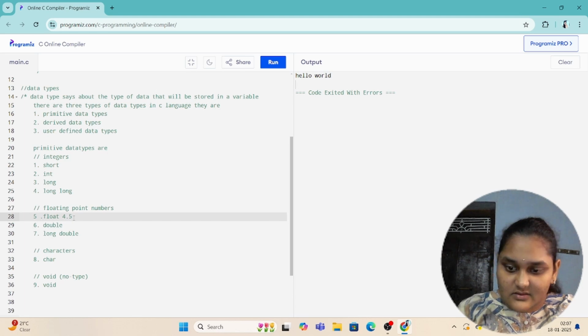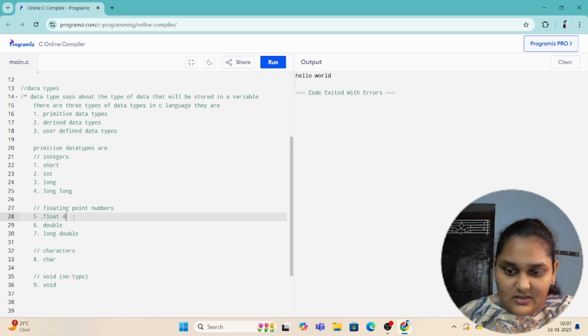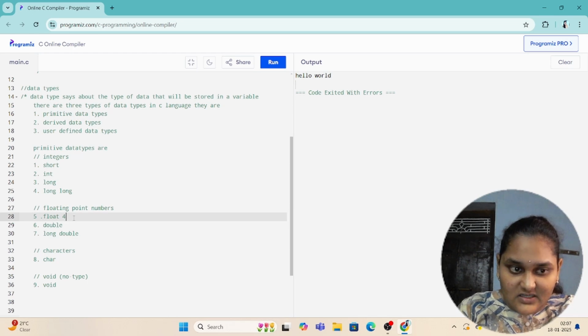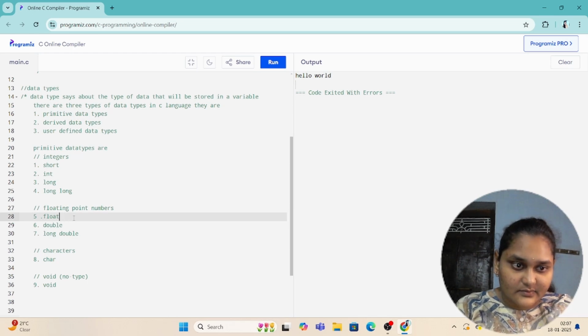These data types also store numbers, but they can store decimals also. We can store 4 as well. We can store integers as floating point numbers too.